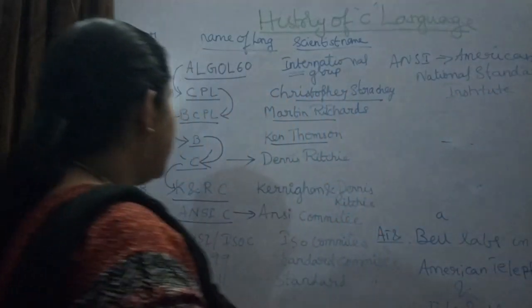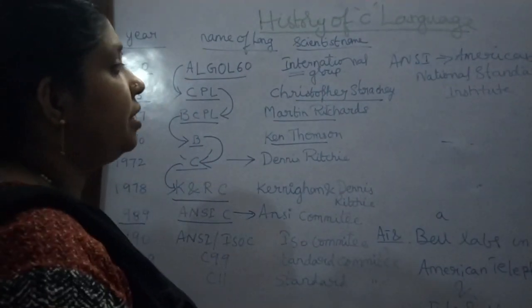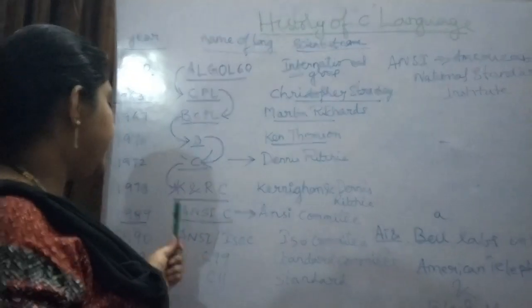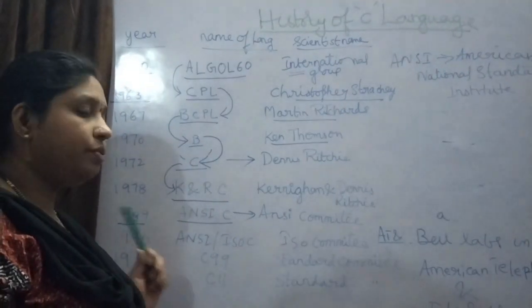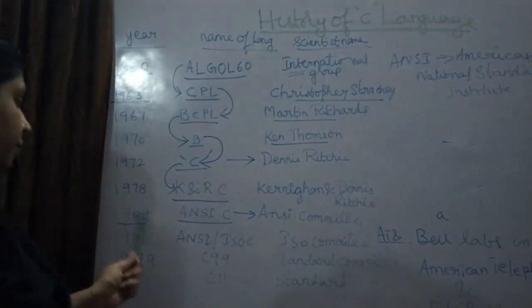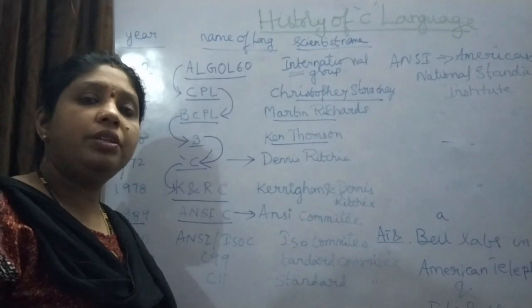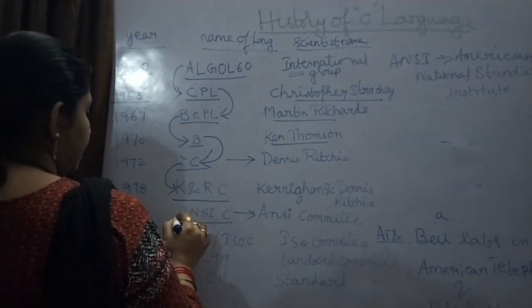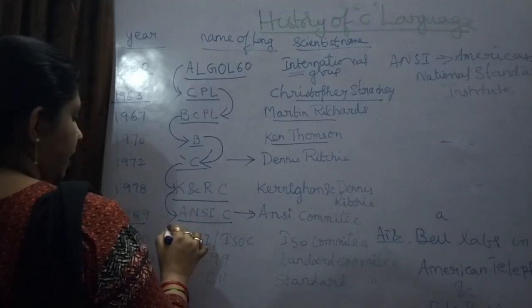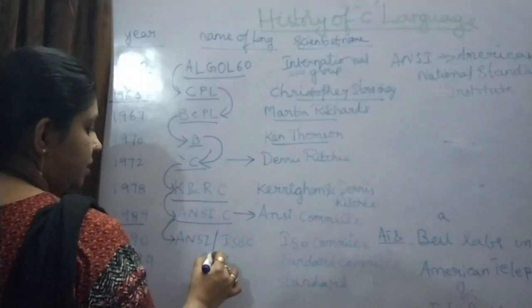Okay, this is the full form of ANSI, and yes, they gave the name C to it, and they used it for one year, and again they were not satisfied with it. So what they did, they stopped it, and they went with